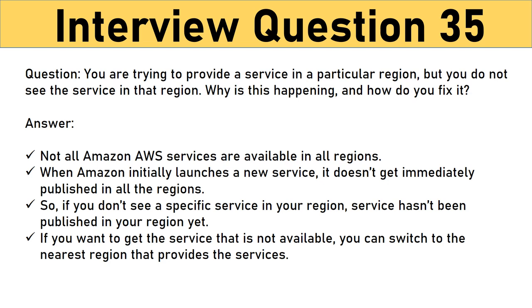Answer: not all Amazon AWS services are available in all regions. When Amazon initially launches a new service, it doesn't get immediately published in all the regions. They start small and then slowly expand to other regions. So, if you don't see a specific service in your region, chances are the service hasn't been published in your region yet. However, if you want to get the service that is not available, you can switch to the nearest region that provides the service.